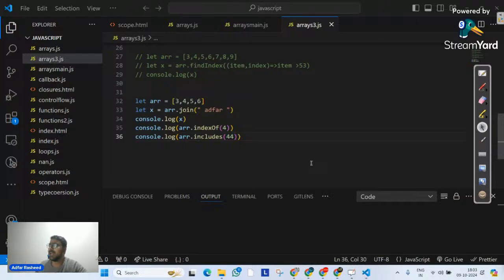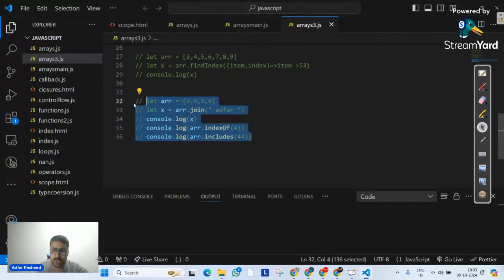Perfect. Let's start our class properly. As I said, we have to start JavaScript objects, but there are a few things we have not discussed in arrays. So we will give 10 to 20 minutes to arrays first, and then start JavaScript objects properly. The first topic is to understand what the spread and rest operators actually mean.